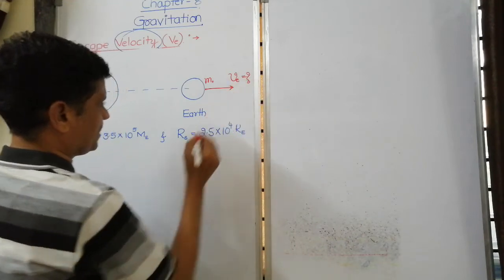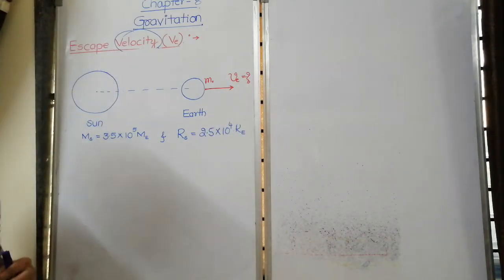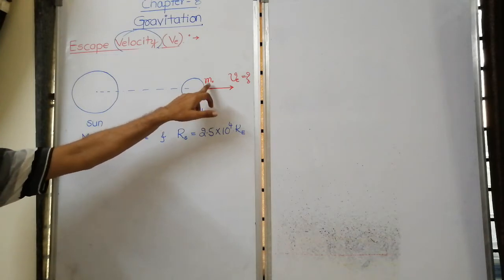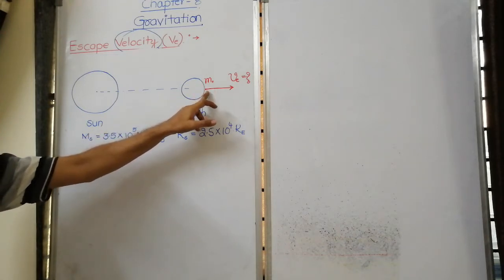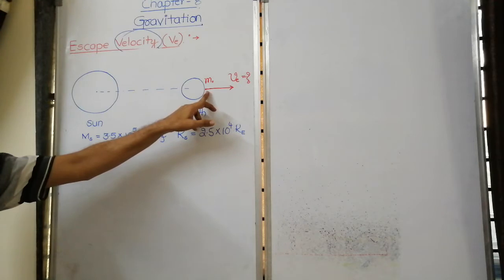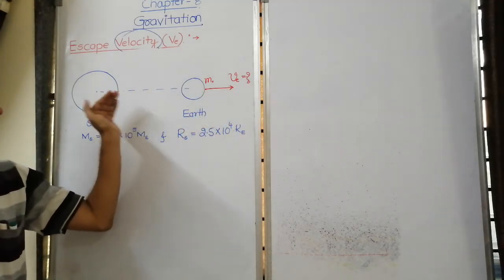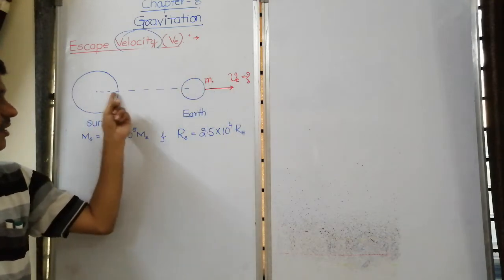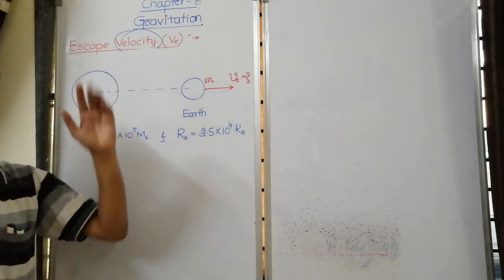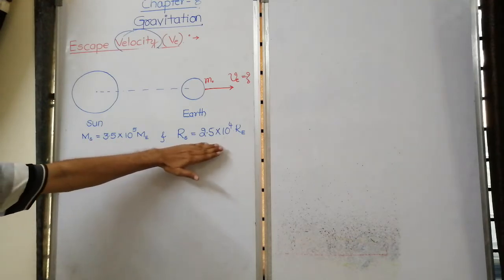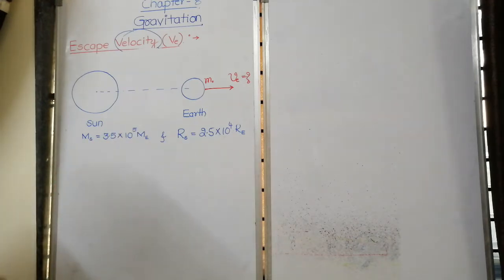Hope you understood the question. When you project a particle of mass m0 from the surface of the earth away from the sun along the line joining sun and earth, when the mass of the earth is this much and the radius of the earth is this much. Hope you understood the problem. Let's solve.